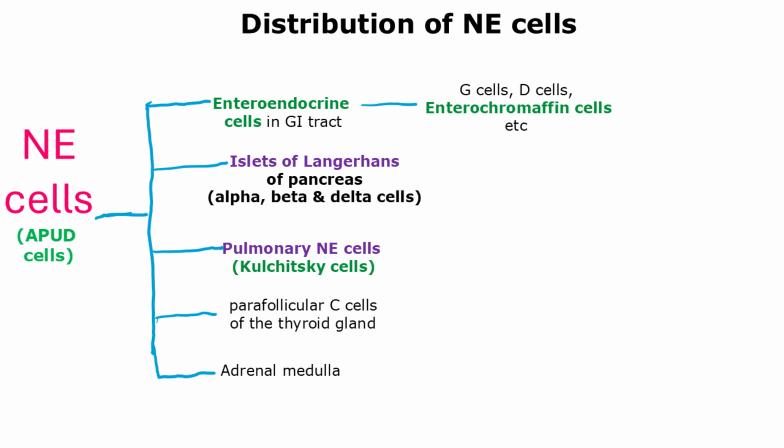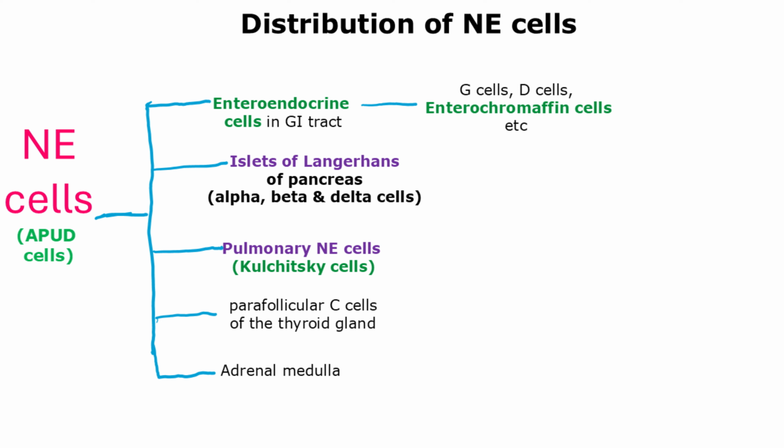Neuroendocrine cells are found distributed throughout the body in different tissues, and they include neuroendocrine cells of the GI tract, called enteroendocrine cells, pancreatic endocrine cells, or pancreatic islets of Langerhans, pulmonary neuroendocrine cells, also known as bronchial Kulchitsky cells, the parafollicular C cells of the thyroid gland, and the cells of the adrenal medulla. The neuroendocrine cells of the gastrointestinal tract are called enteroendocrine cells. Enteroendocrine cells are modified epithelial cells located in the crypts, and they secrete a variety of hormones.